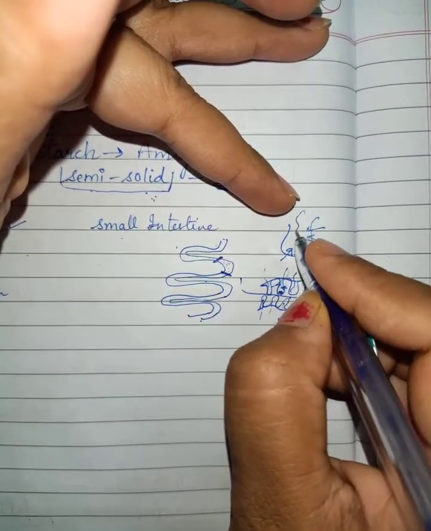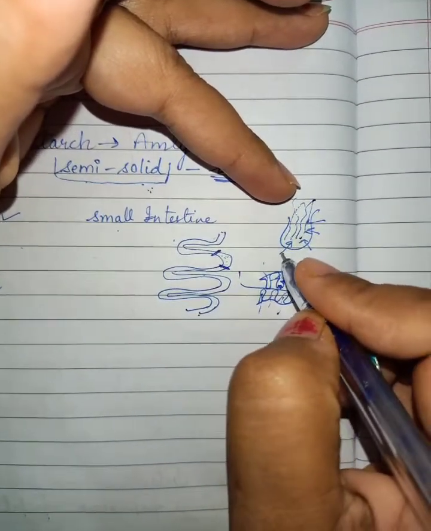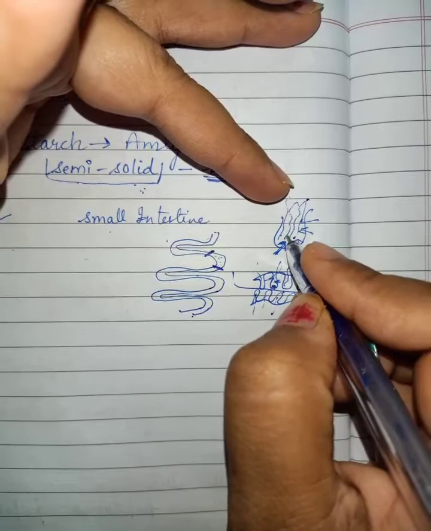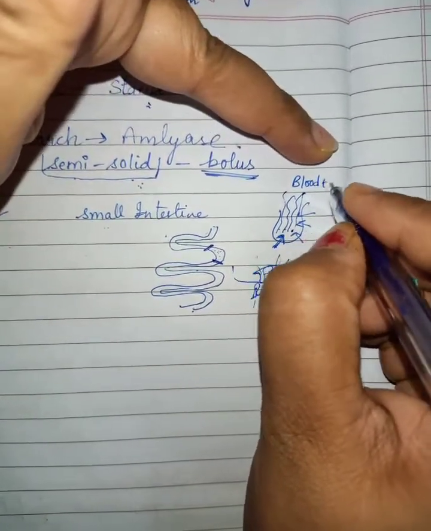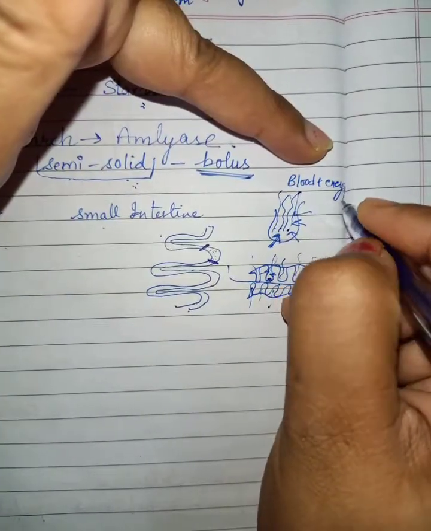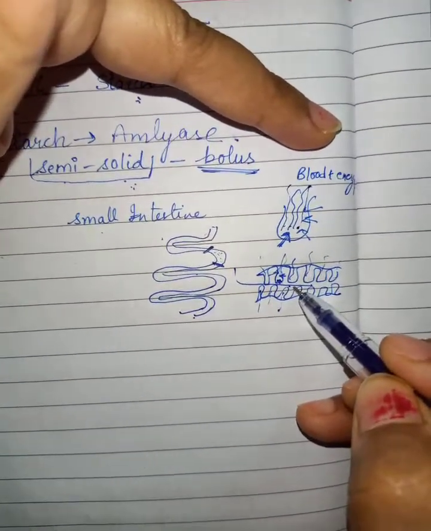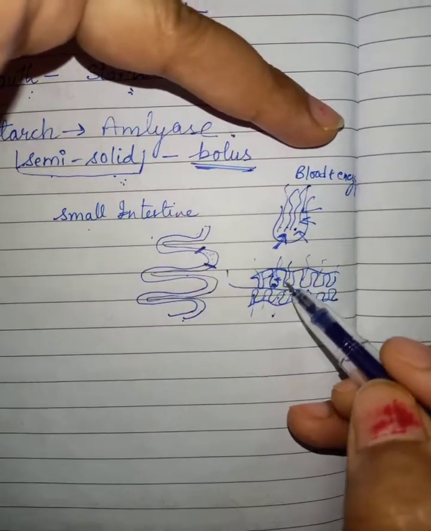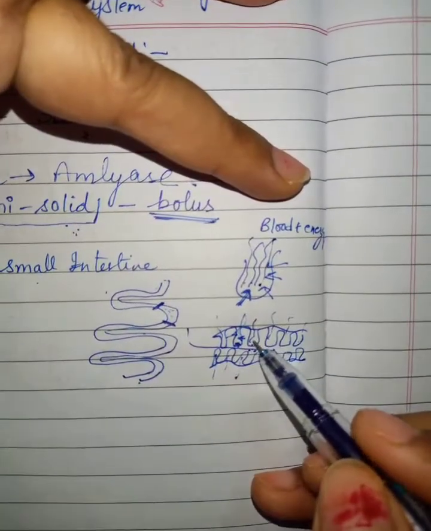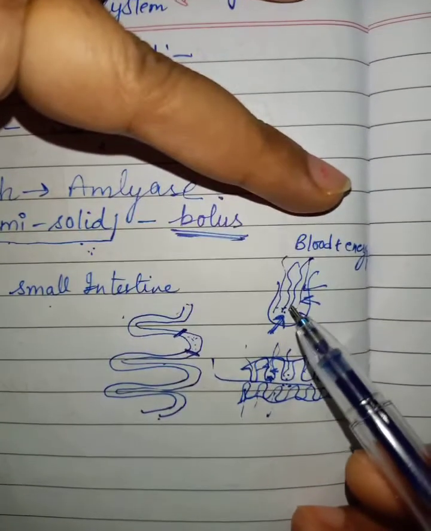Inside the villi, capillaries are present, and blood is present in them. So the blood gets energy from the food, because the food entering the small intestine provides us energy. The energy goes inside the villi-like structure, which contains blood capillaries, and the blood capillaries contain blood.